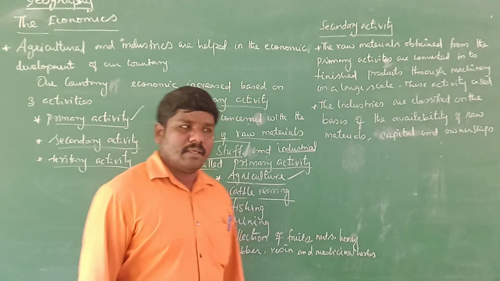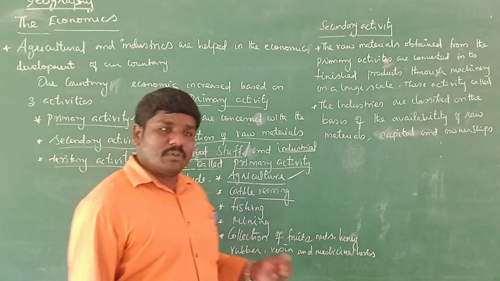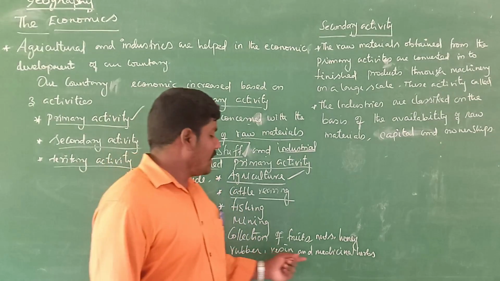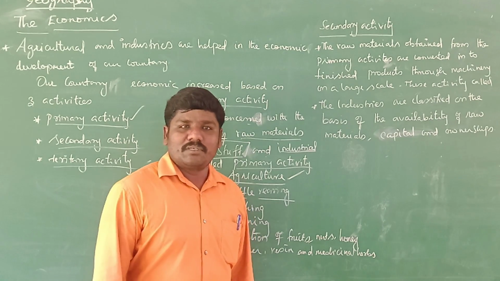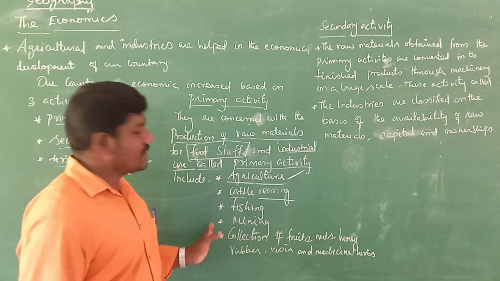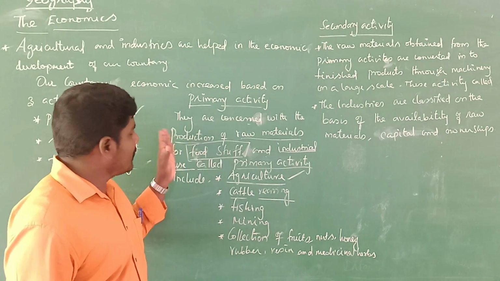சுரங்கம், and then another of the primary activities is the collection of fruits, nuts, honey, and then rubber, resin, and then medicinal herbs. So that is an important thing. These important primary activities increase the economy of our country.